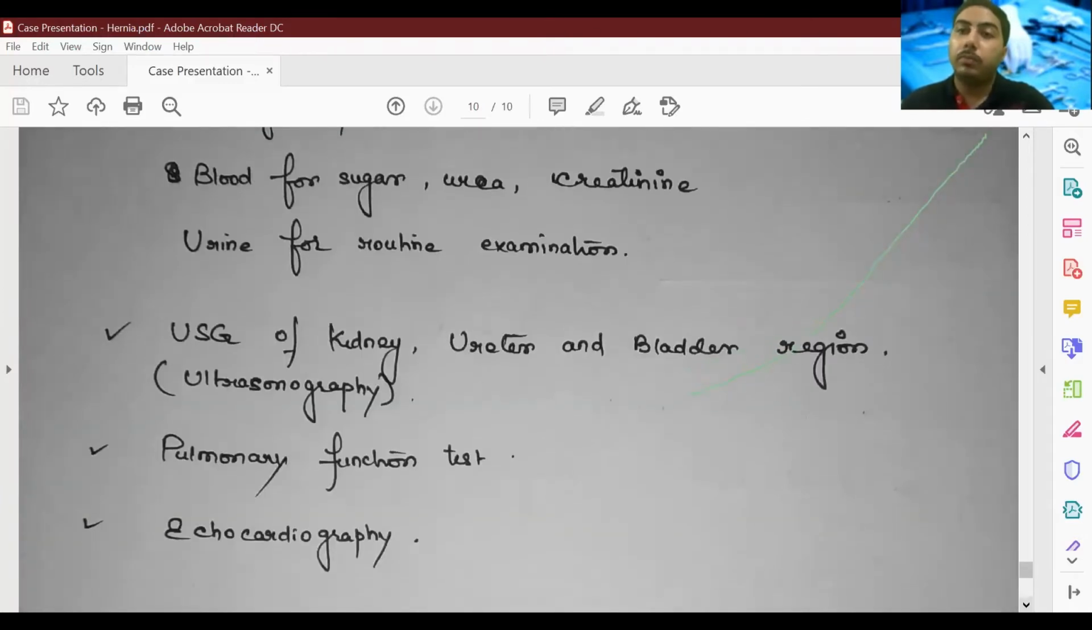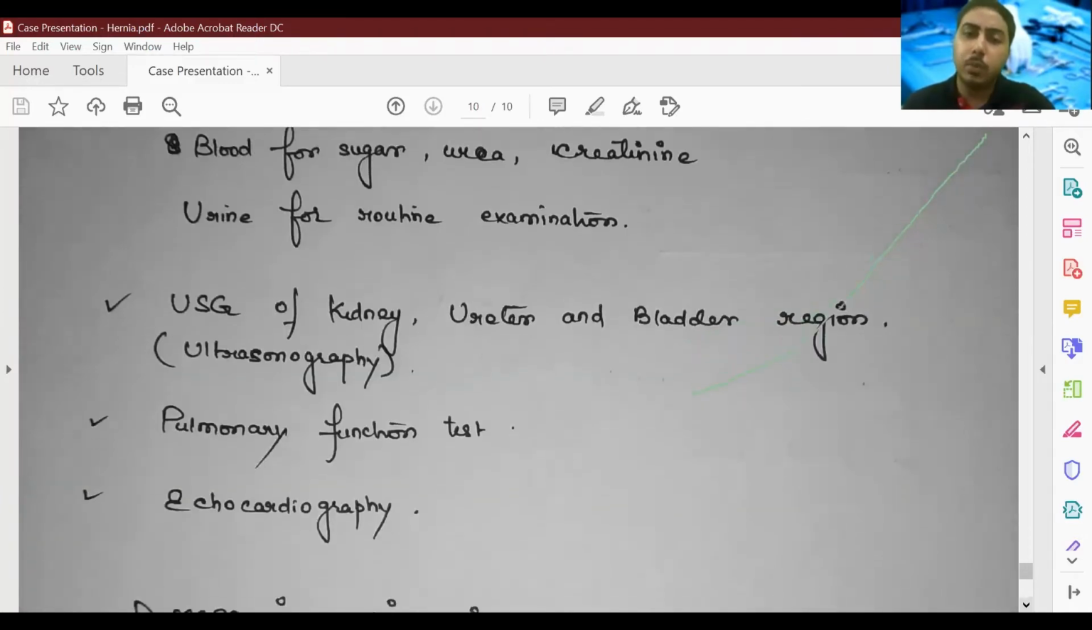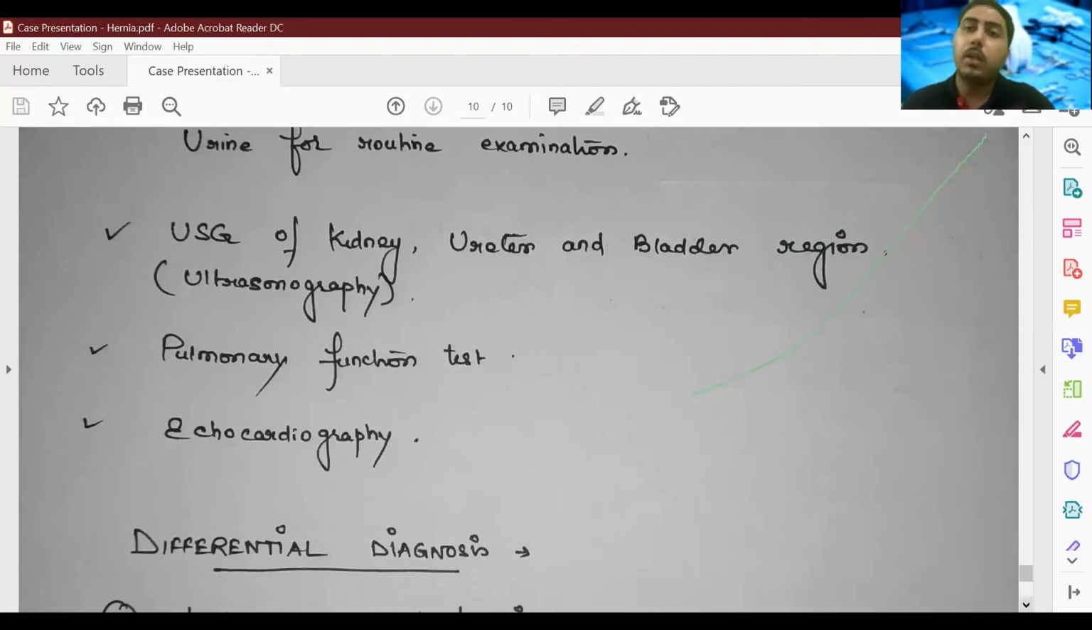That is hernia, hydrocele. These are mostly clinical diagnosis, but you can carry out an USG of the inguinal region and HR USG, that is a high resolution USG. And here, since the patient has features of prostatitis and stuff, USG of KUB region, KUBP: kidney, ureter, urinary bladder, and prostate. Pulmonary function test because the patient has chronic cough.